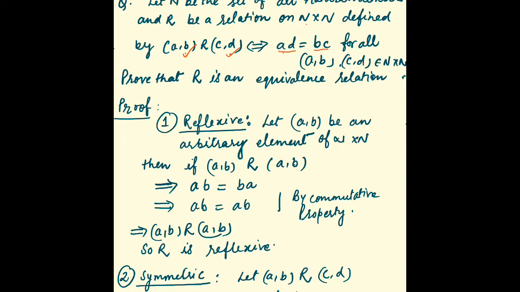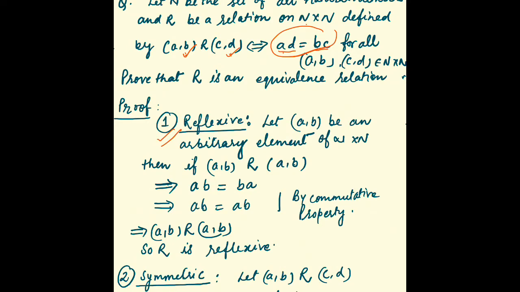Here not one entry is given. Here ordered pairs are getting connected. So one ordered pair AB and the other ordered pair CD are relating to each other, and this is the relation coming. So now we have to attempt this question. As you know, to prove an equivalence relation, we have to prove gradually three things. So first of all, we are checking reflexivity, whether the relation is reflexive or not.